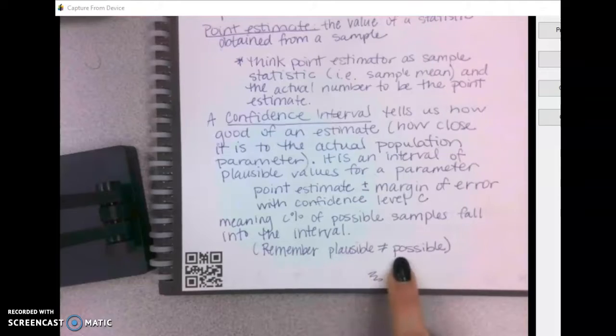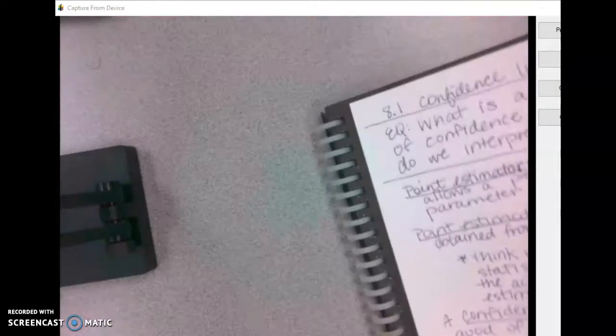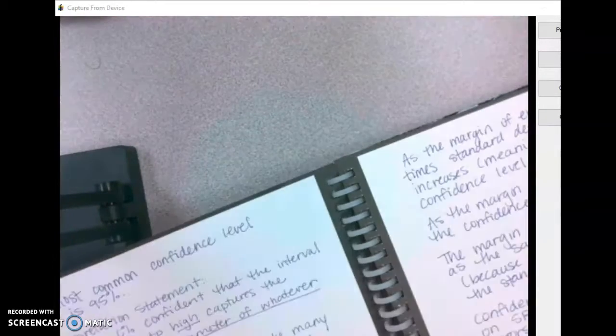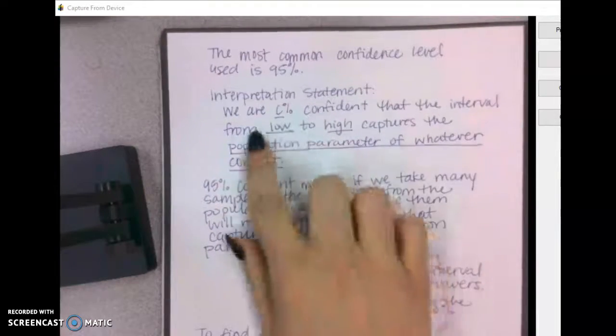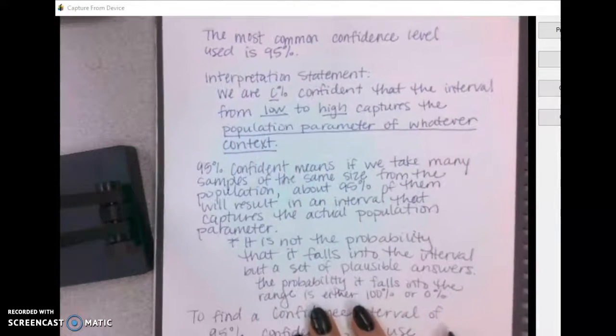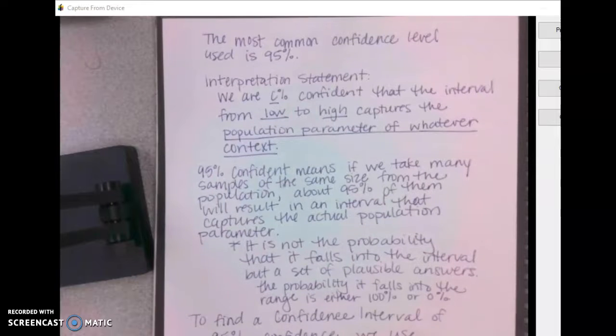Remember, plausible does not equal possible, okay? So it is plausible that those possible samples happen. The most common confidence level that we're going to use in here is going to be 95%. It's based on some random statistician that decided to use that a long time ago.